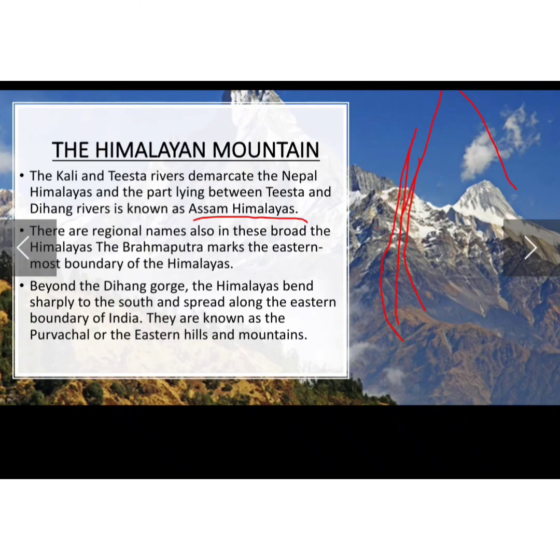So class, talking about the Purvanchal, they bend sharply to the south and spread towards the eastern boundary of India. These Himalayas, being very sharp and towards the eastern boundary of India, are known as the Purvanchal or the eastern hills and mountains. So you can call them Purvanchal, or you can call them the eastern hills and mountains.